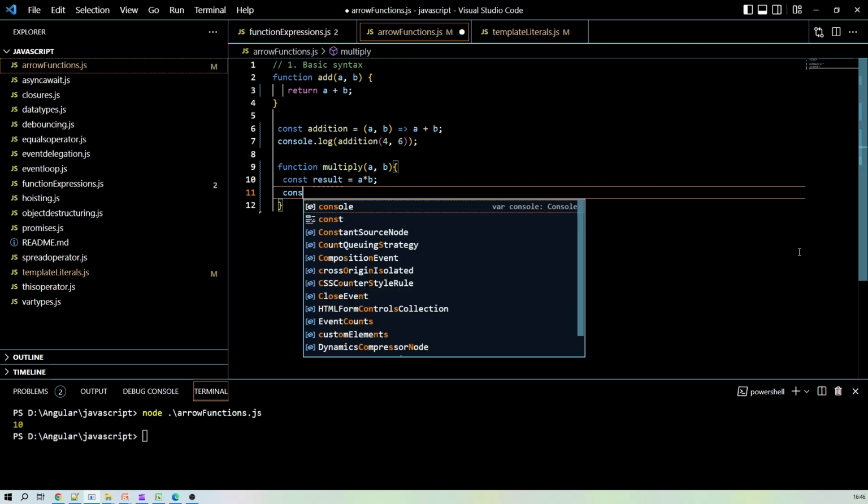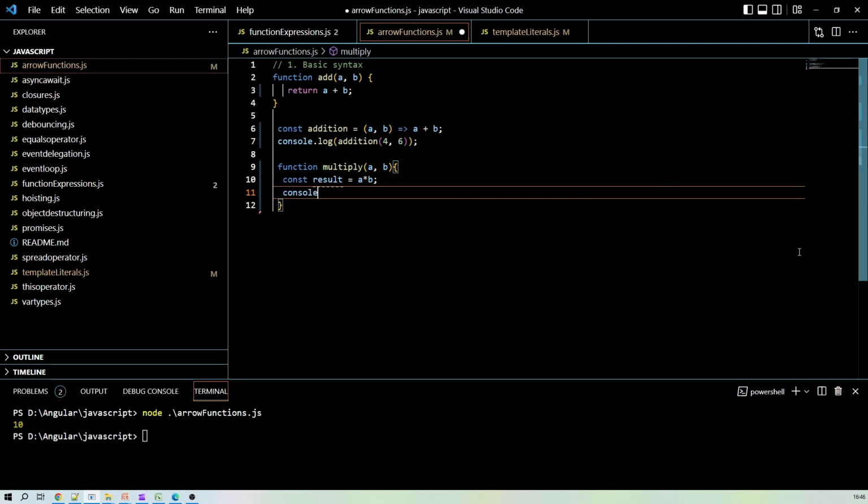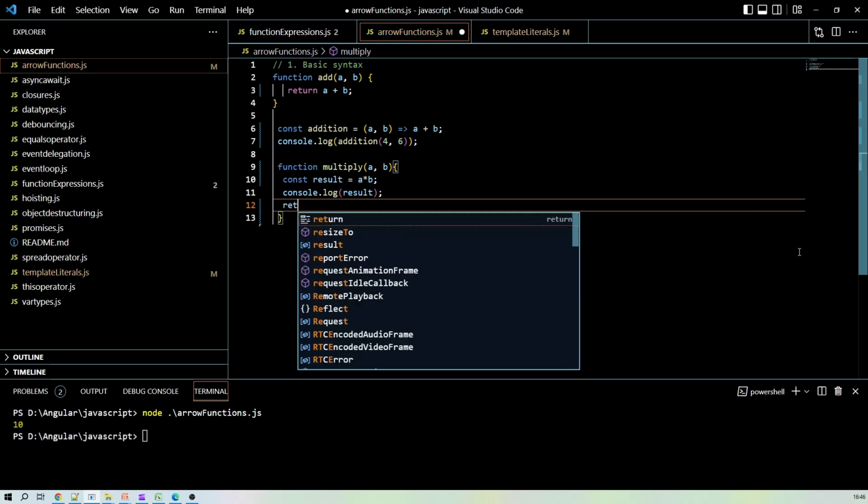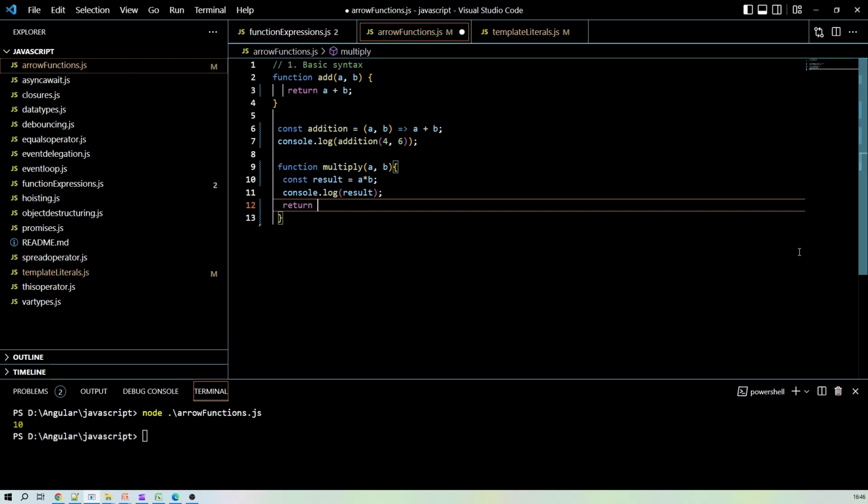Now print the result. Also return this result out of this function. Let me format this.